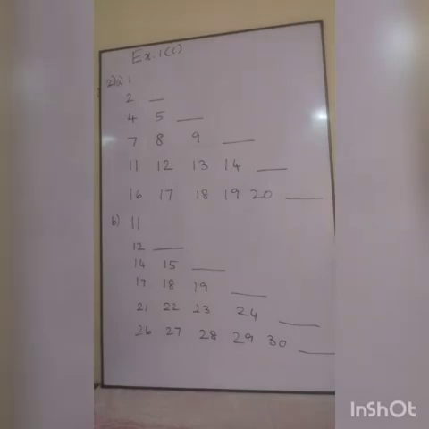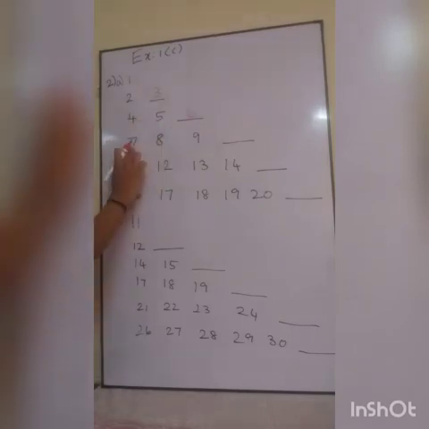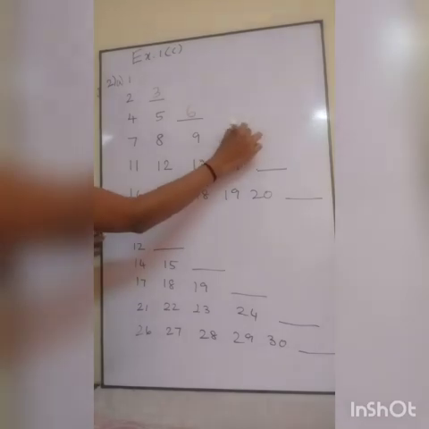So listen, 1 2 4 5 it is there. So what is pending here? 1 2 3 4 5 6 7 8 9 10.